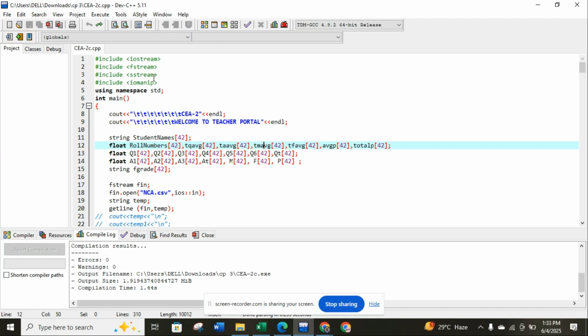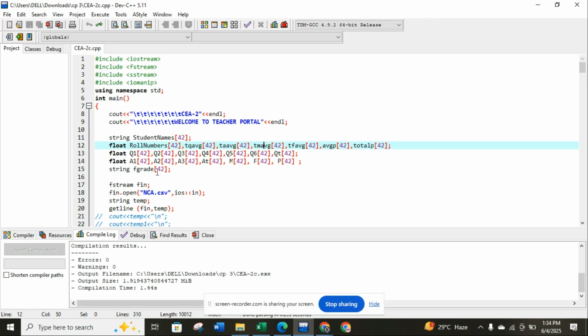so that what you want to display is in a good format. Then we use this for the welcome message, like welcome to teacher portal. I want this in the middle of the page when we run the code, so I just use this spacing. You can use \n instead of \t. So this is all the spacing for the welcome message.